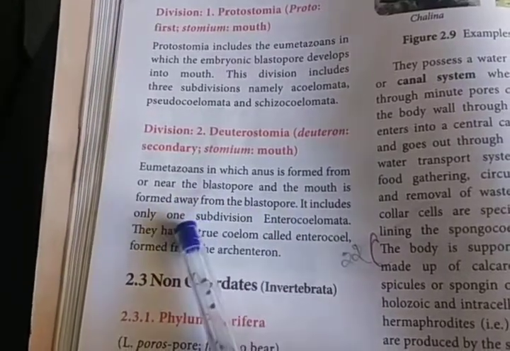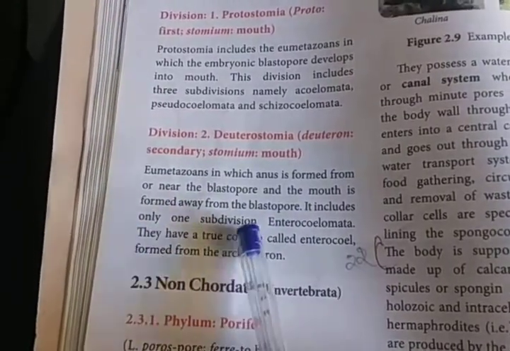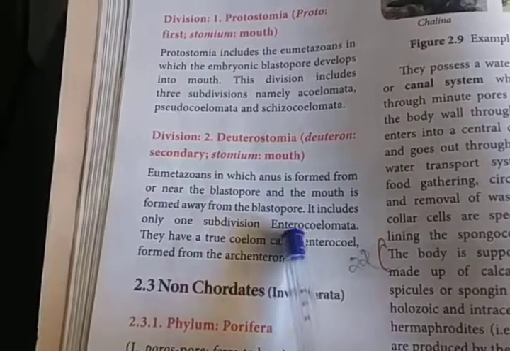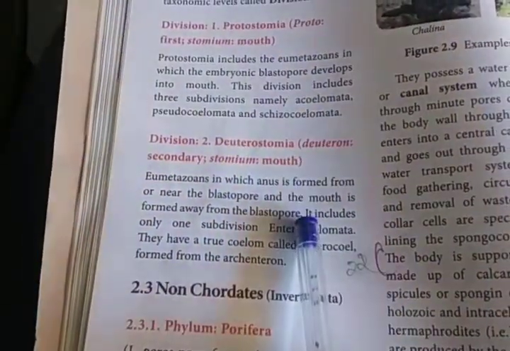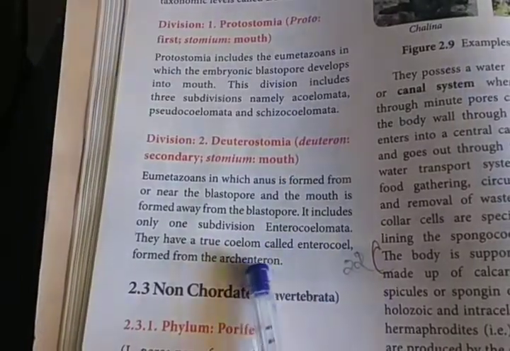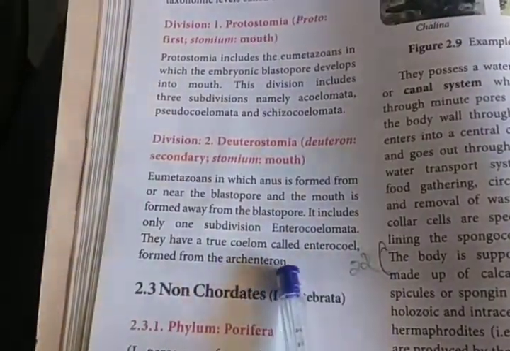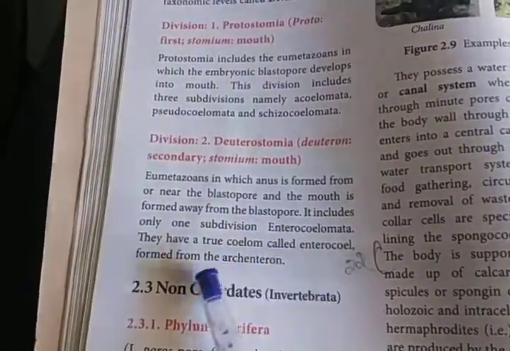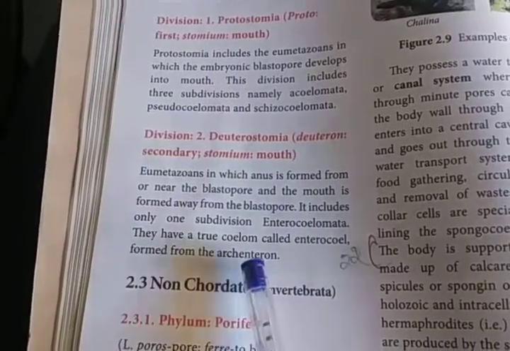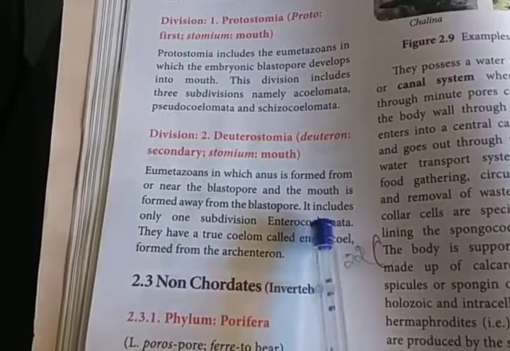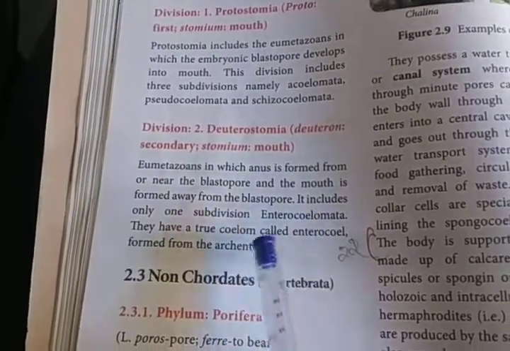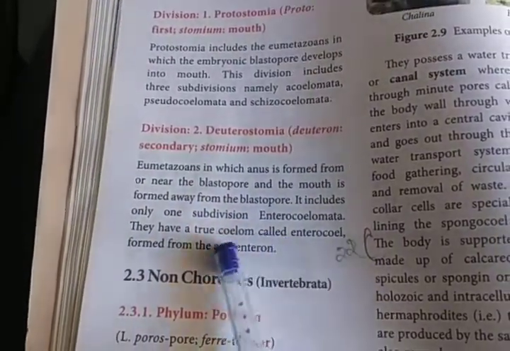Okay, it includes only one subdivision. Here only one subdivision is present, enterocoelomate. Before, we have seen three subdivisions. They have a true coelom called enterocoel, formed from the archenteron. Already we have seen enterocoelomate and schizocoelomate. Enterocoelomate is developed from the mesodermal pouch of the archenteron.